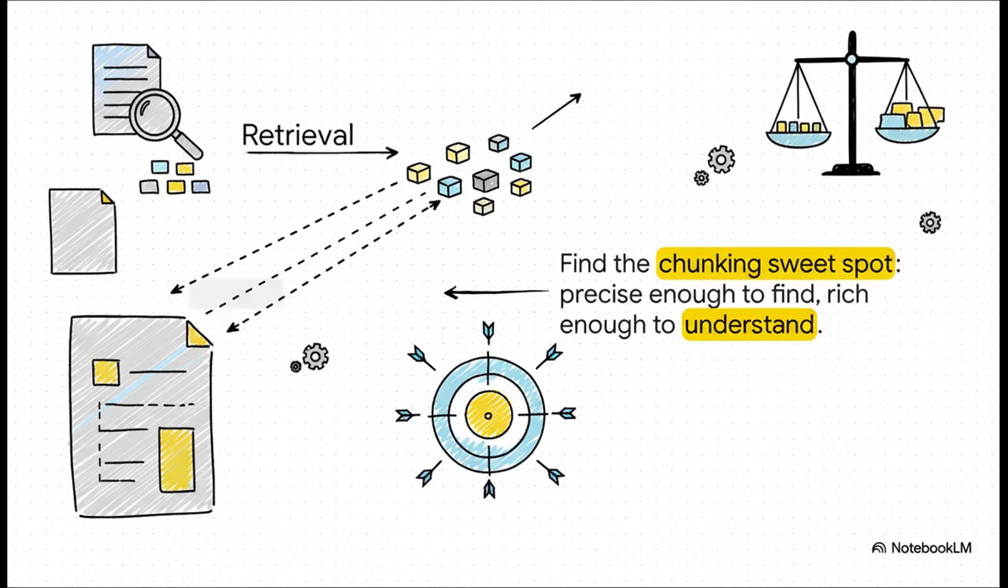The secret sauce here is a technique called chunking, breaking down huge documents into smaller, manageable pieces. And the whole game is finding what they call the chunking sweet spot. You need chunks that are precise enough to be found by a search, but also rich enough to give the LLM meaningful context to work with. Seriously, if you get this part wrong, the whole system just falls over.